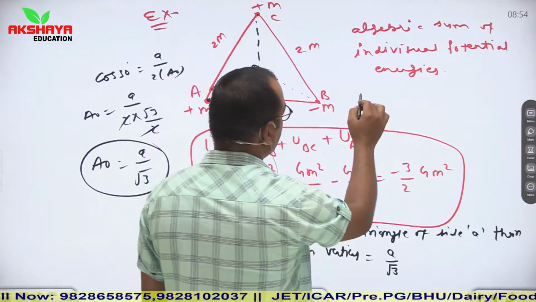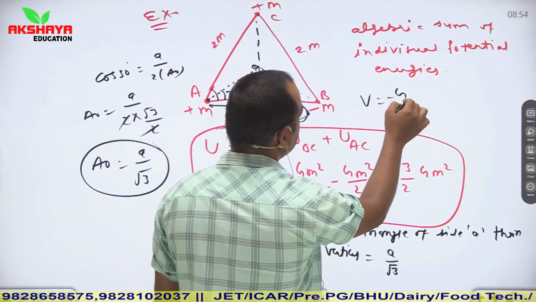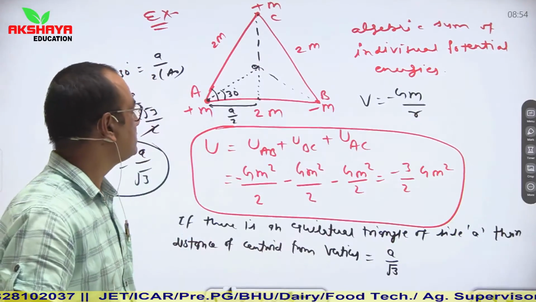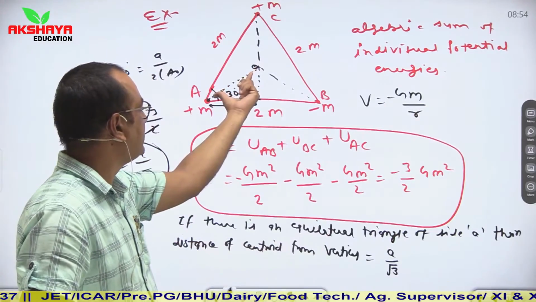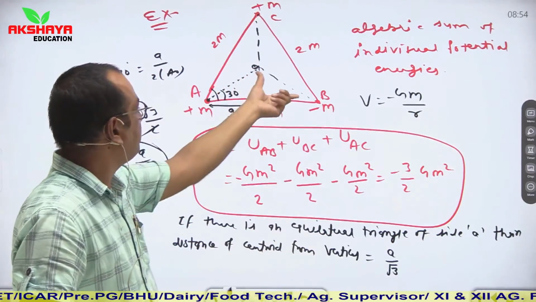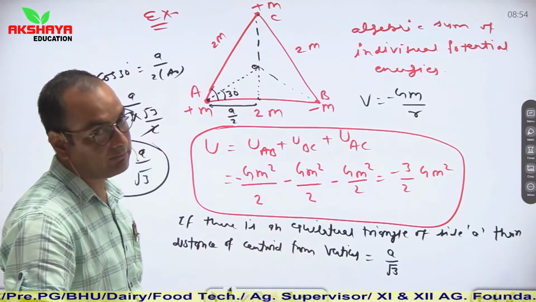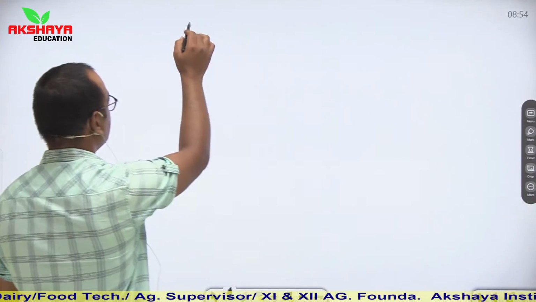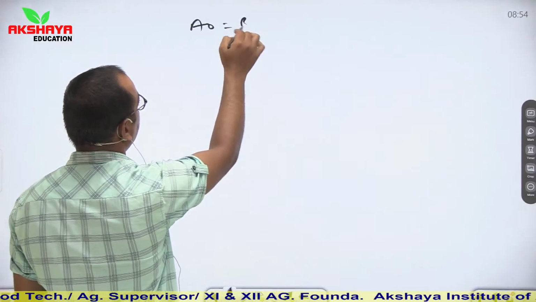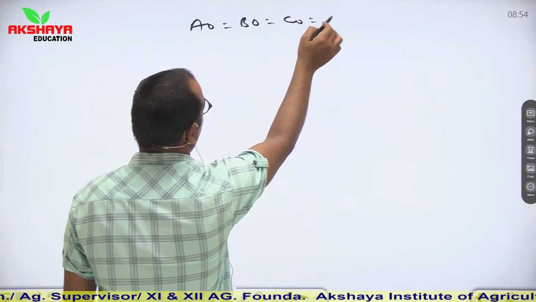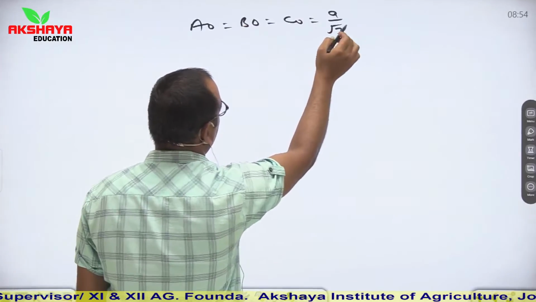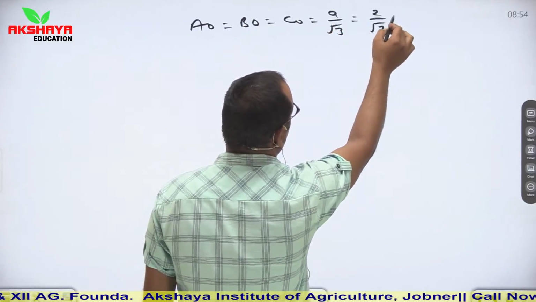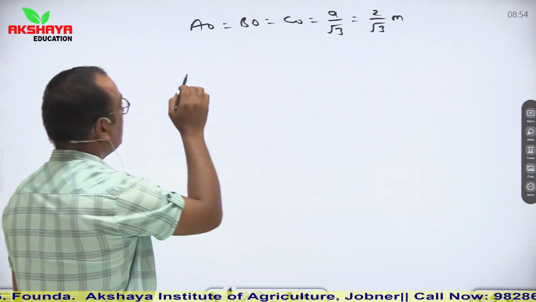So in this way we can easily calculate the value of gravitational potential. The formula is V equal to minus Gm/r. This formula we have to use. So from here we can calculate the values of AO, BO and CO. All values are similar. So AO is equal to BO is equal to CO is equal to a/√3. In our question, a is given as 2/√3 meter.